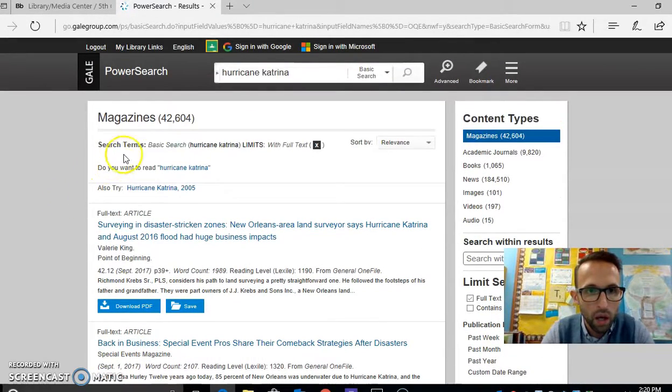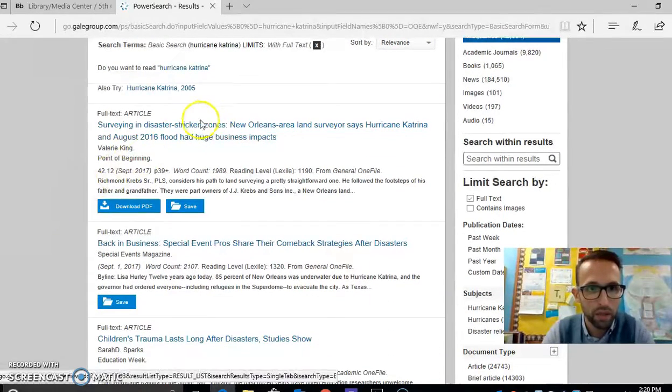As you can see, we got a ton, 42,604. You might want to limit your search to just academic journals. That way you'd get fewer things to look through. You can sort things different ways, newest, oldest. You might want something that's newer. I'm going to keep it on relevance just so I can show you an example.